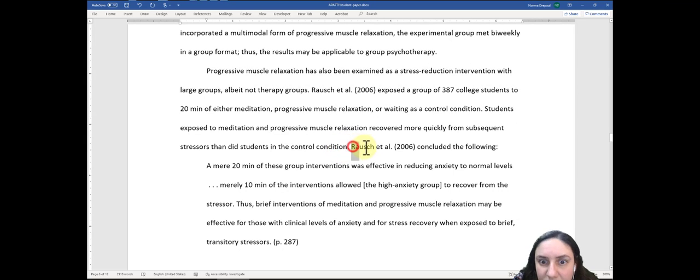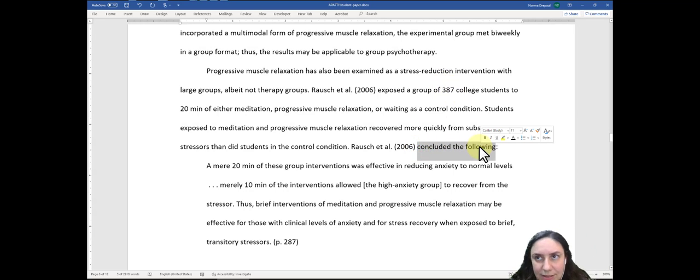And notice it starts here, Roche et al. So that means this is a work with multiple authors, 3 or more authors. The year of publication is this. This is pretty much the same as how you would do any of the other citations. And then you have your transitional components.